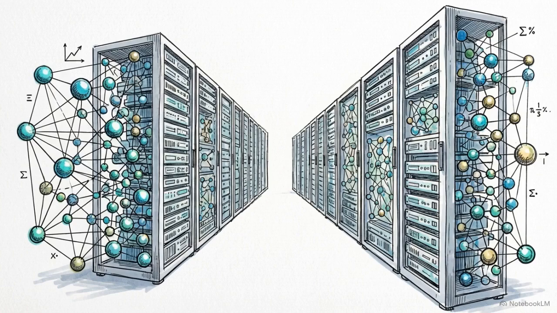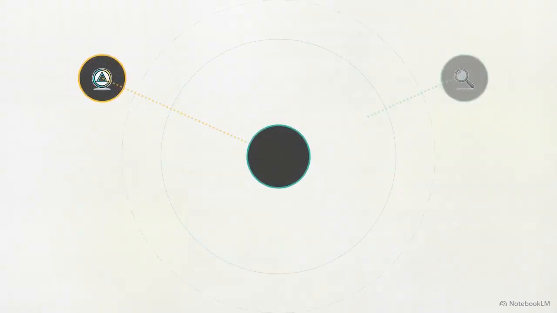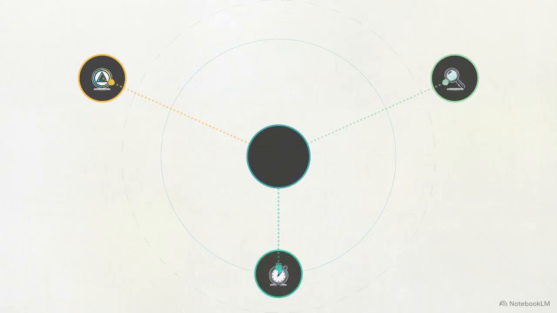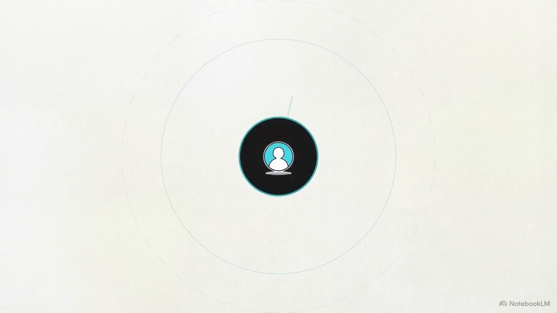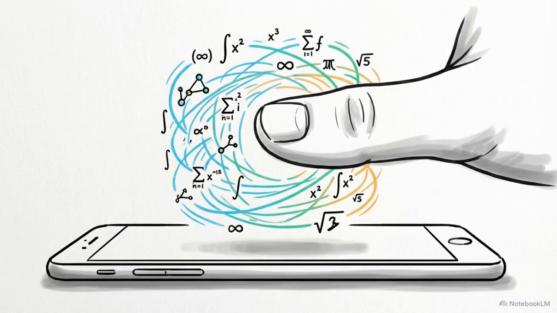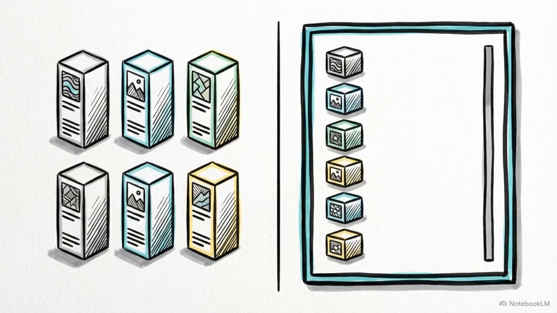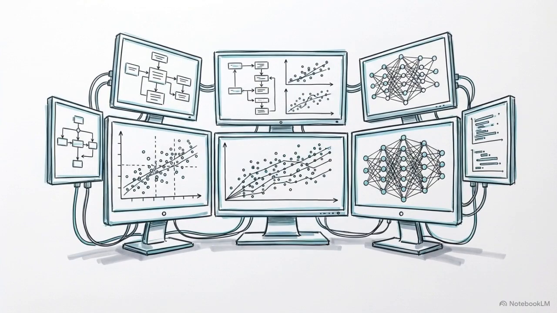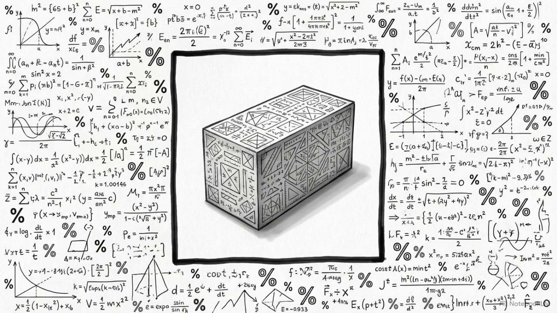To achieve that level of engagement, the algorithm must understand its audience through continuous data collection. The platform records your watch history, search queries, and the exact amount of time you spend looking at a single image or video. These individual data points are compiled to build a behavioral profile. This digital map is unique to you, representing your habits and interests in granular detail. Every single micro-interaction serves as a signal, used by the system to predict how you will respond to content in the future. During the machine learning phase, the system uses your profile to calculate the mathematical probability that you will interact with a specific piece of content.